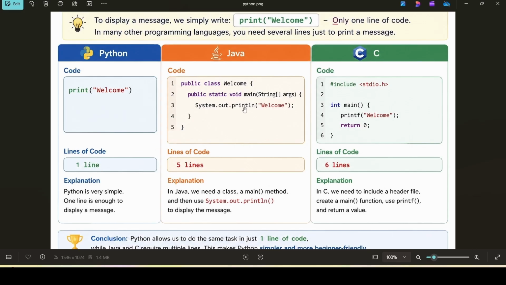If we take other languages like Java and C, we need to write several lines of code to print a message. For Java, we have to write 5 lines of code. For the C programming language, we have to write 6 lines of code. So compared to other languages, Python is very simple to learn.